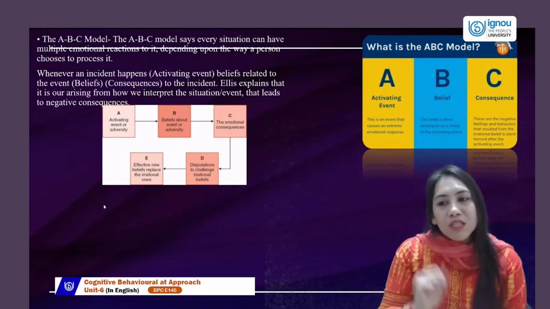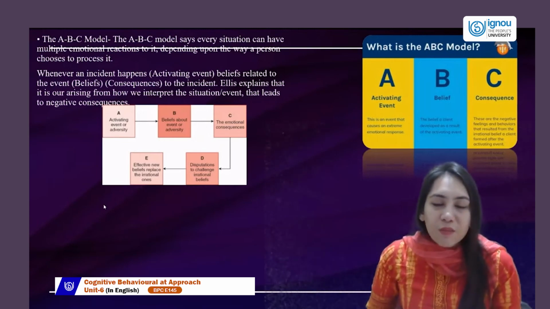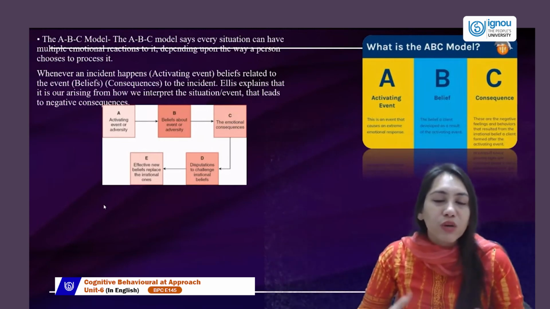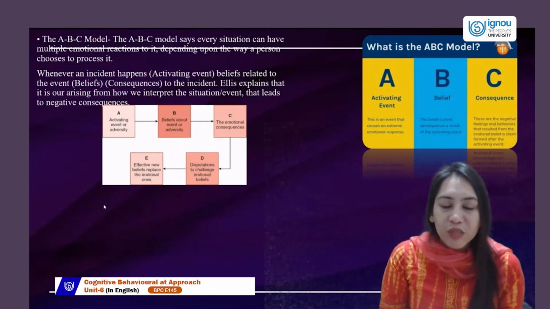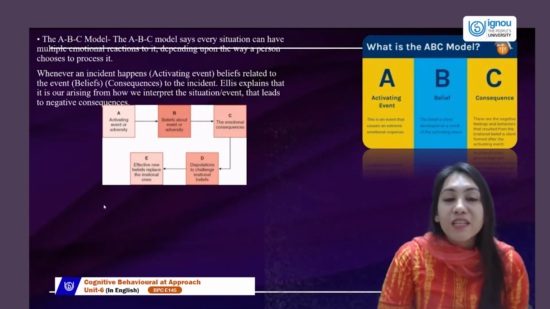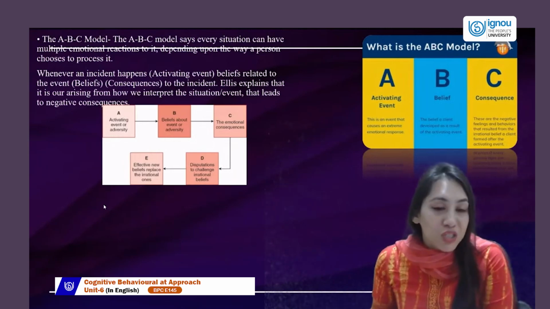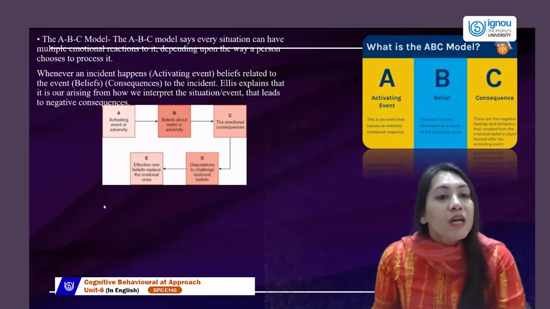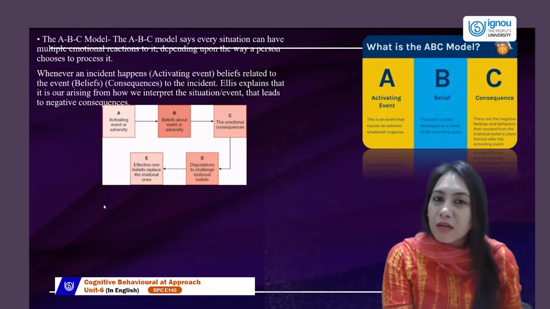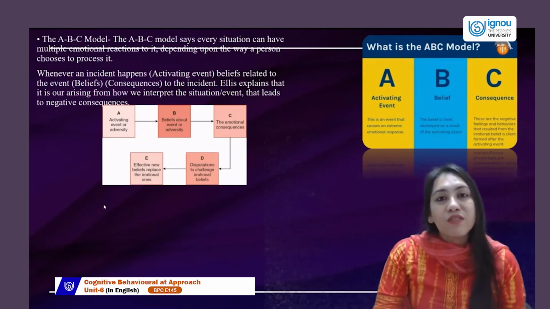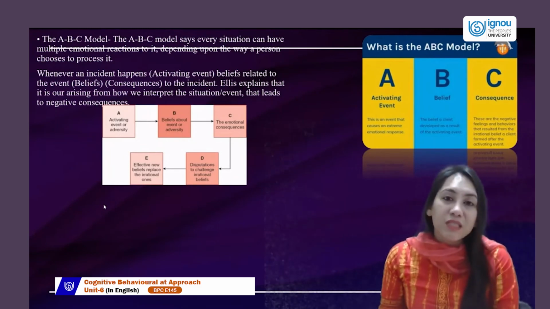Now, what is the consequence? There are negative feelings. The behaviors are turning out to be negative. The child is holding a very negative mood the entire day, does not eat well, does not talk to everybody. So that activating event has generated a belief which has led to a consequence in that event. Now, let's see. This irrational belief gets reinforced. We just earlier studied that these thoughts, when reinforced and validated, become self defeating.